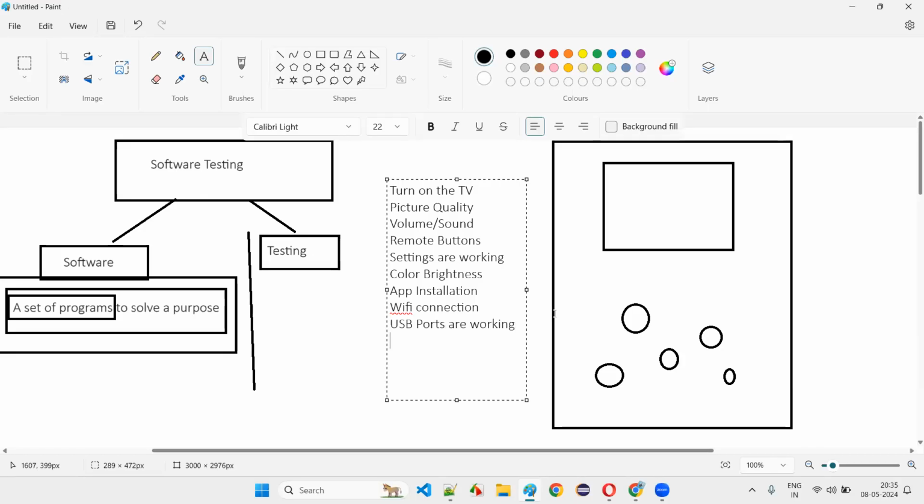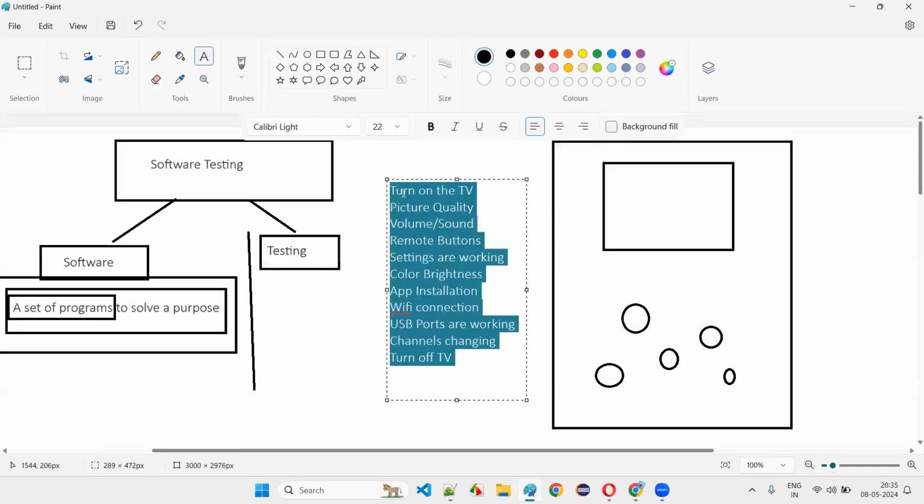Some people may use a TV for a different purpose. Audio quality is good, video quality is good, channels are changing or not, channels are coming or not, and so on. These are the things you will check, right? Finally, you will turn off the TV and see whether it turns off. This is what you will do.